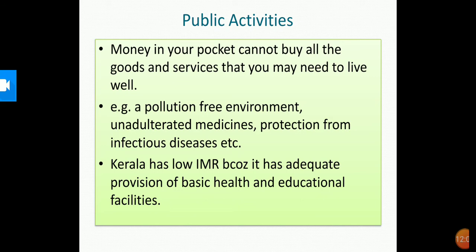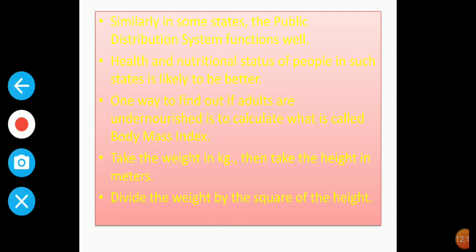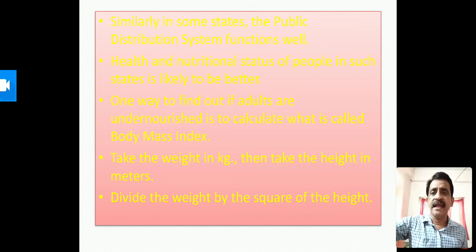I'm going to repeat about Kerala. Kerala has a low infant mortality because it has adequate provision of basic health and education. In some states, the public distribution system functions very well. Health and nutritional status of people in such states is likely to be better.